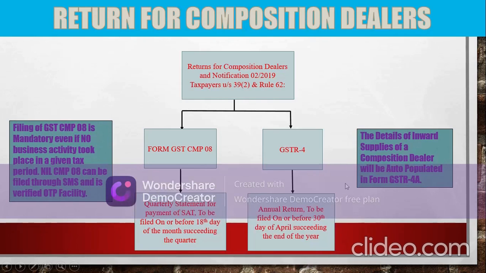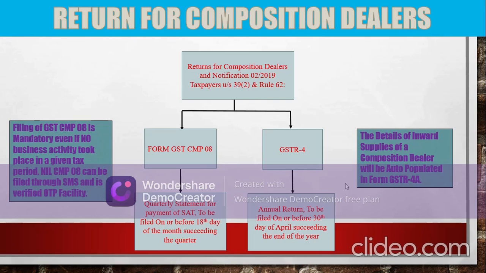Next up, we have return for composition dealers. Now, who are these composition dealers? As per section 10, composition dealers are the people who do not collect GST on their outward supplies, nor are they eligible to claim ITC on their inward supplies. They pay a specific amount of GST on their outward supplies as tax to the government.